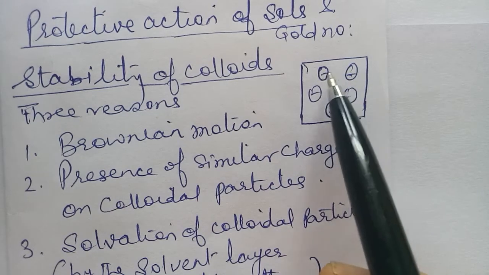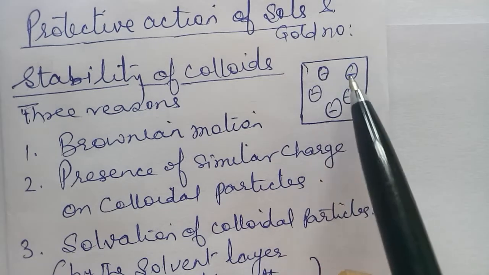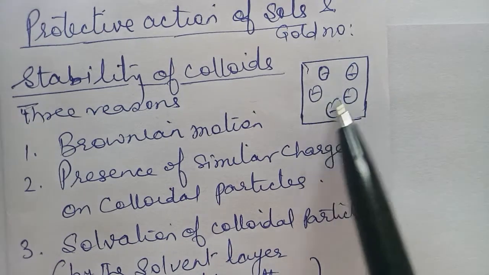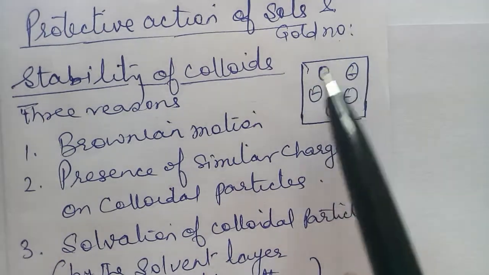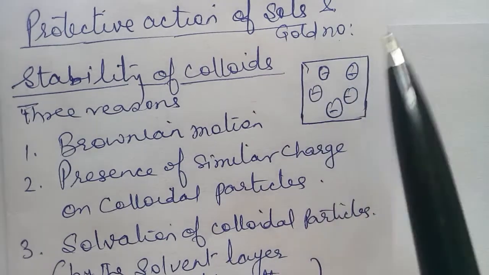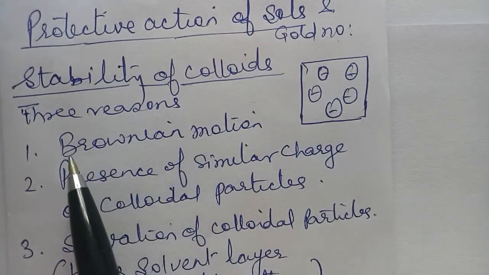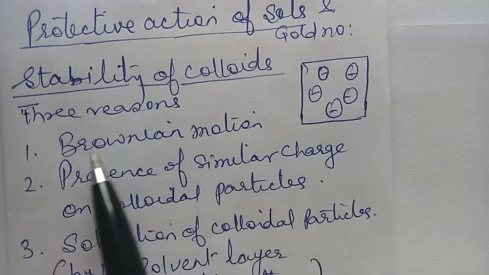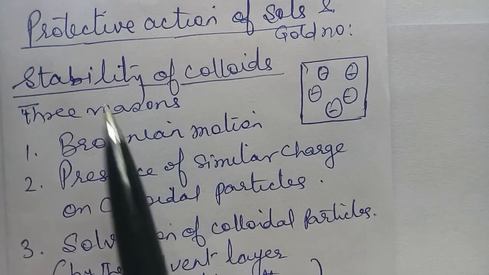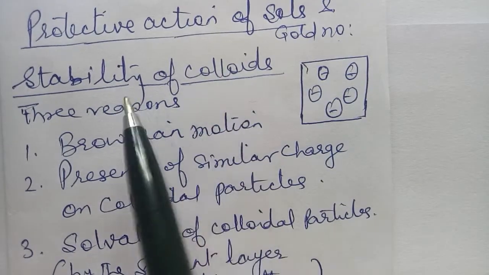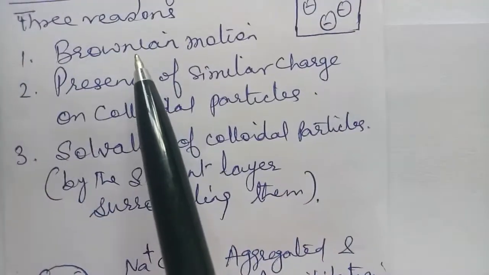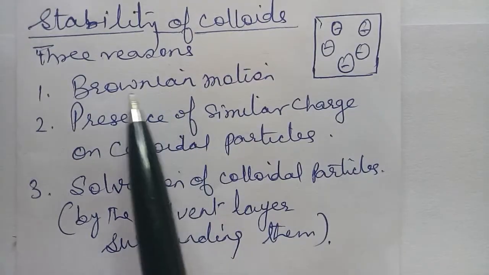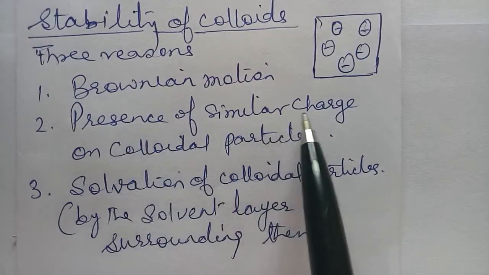But if two or three droplets coalesce and form bigger droplets, then the sole will remain unstable. The second point is that they are in constant motion, which is called the Brownian motion, and that also is responsible for the stability of the colloids. So now these two points are clear to you, that the colloids are stable because of the Brownian motion and because of the presence of similar charge.